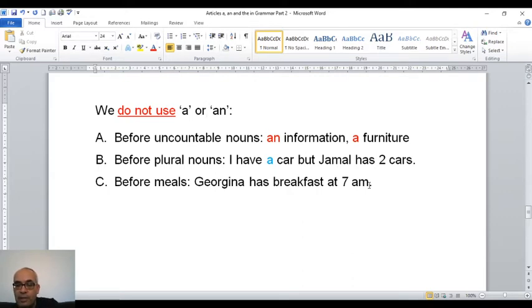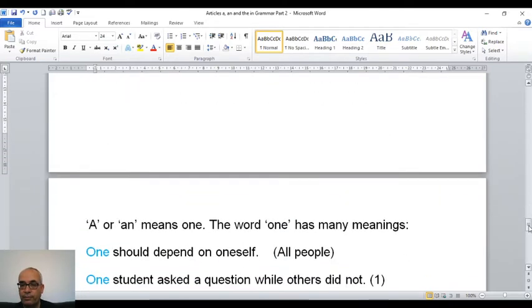You can say a good dinner, but you cannot say a dinner. So if you use an adjective and a meal, you can use a. But in general, Georgina has breakfast, lunch, dinner, supper.